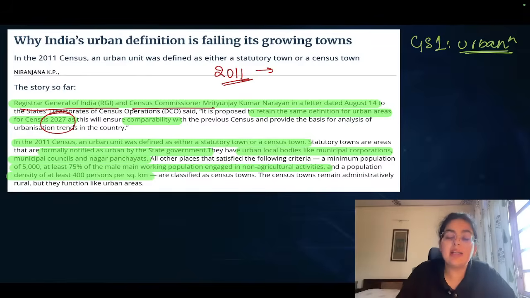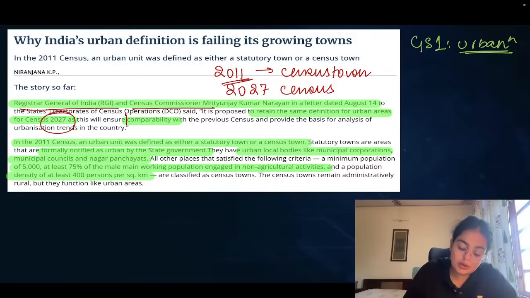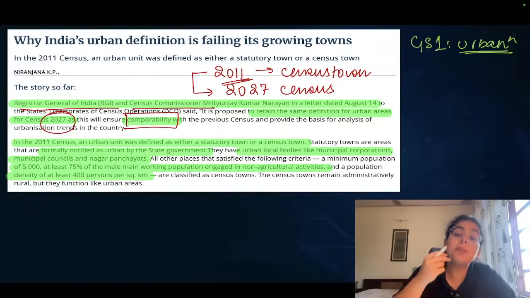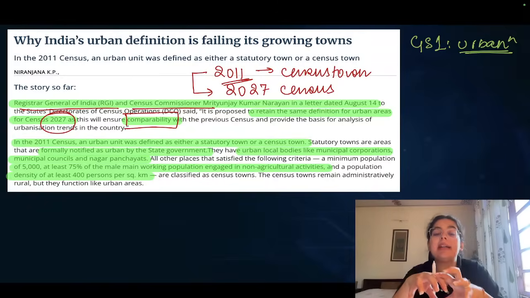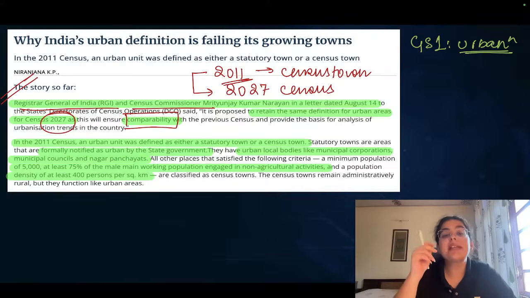So the 2011 definition of what will be a census town will be retained even in the 2027 census. That was the direction given by the Registrar General of India. Why? So that a good comparison can be made. That means from 2011 to 2027, how much has urbanization or the urban population grown, with the same criteria used to judge the two timelines, or the two years. So in order to keep a fair comparison, the same definition is retained by the Registrar General.